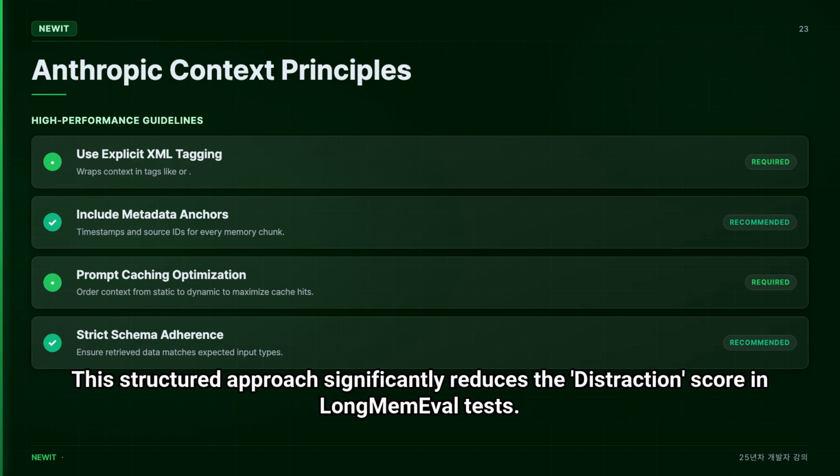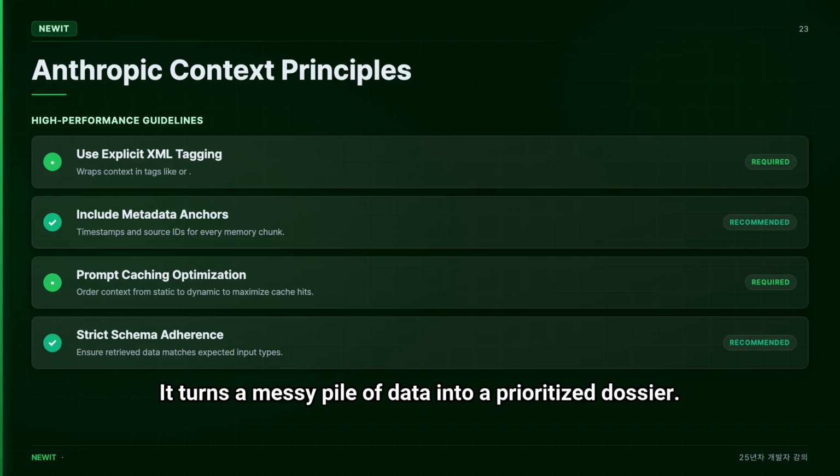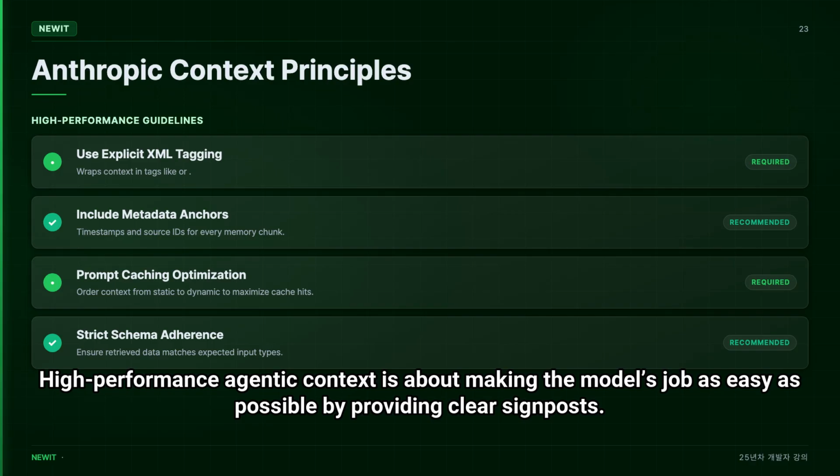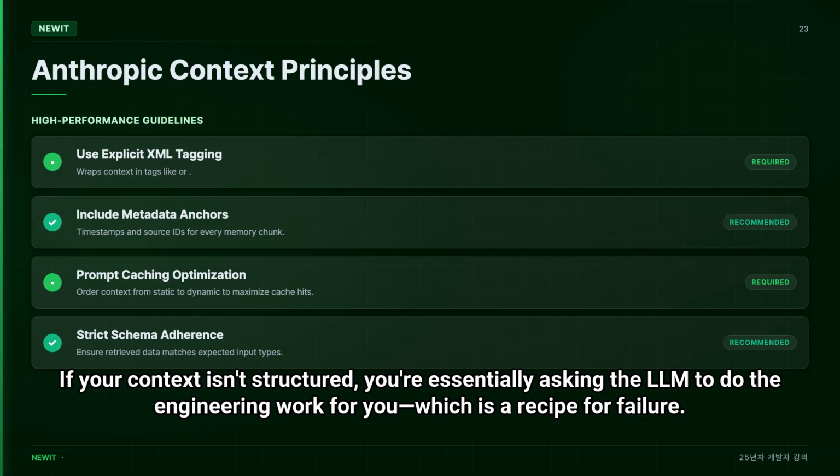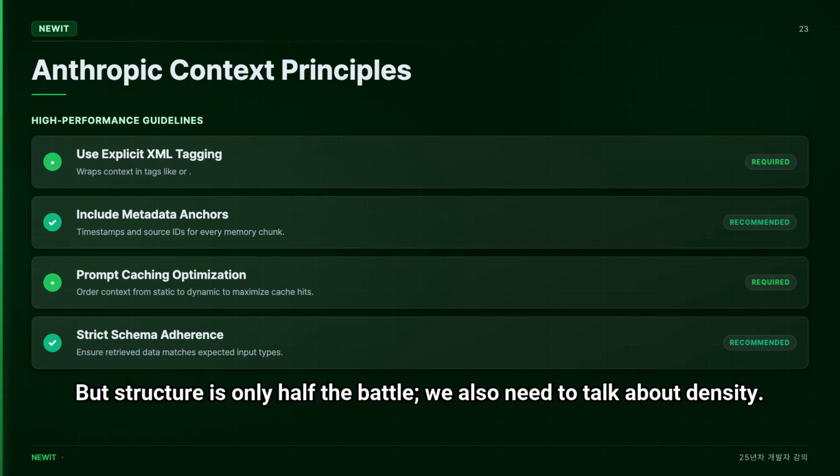This structured approach significantly reduces the distraction score in long-context tests. It turns a messy pile of data into a prioritized dossier. High-performance agentic context is about making the model's job as easy as possible by providing clear signposts. If your context isn't structured, you're essentially asking the LLM to do the engineering work for you, which is a recipe for failure. But structure is only half the battle.